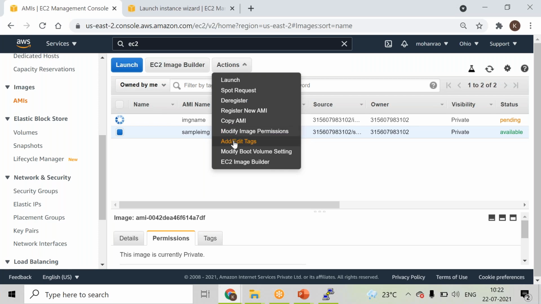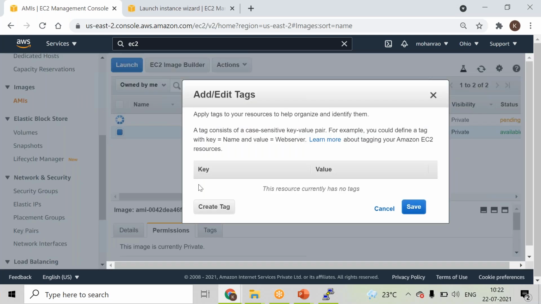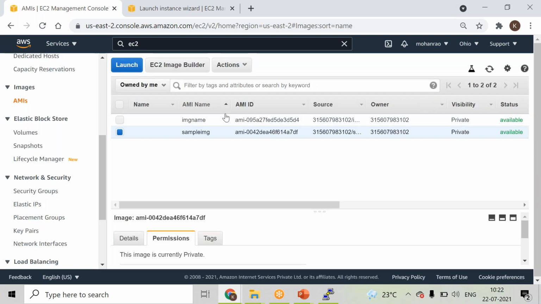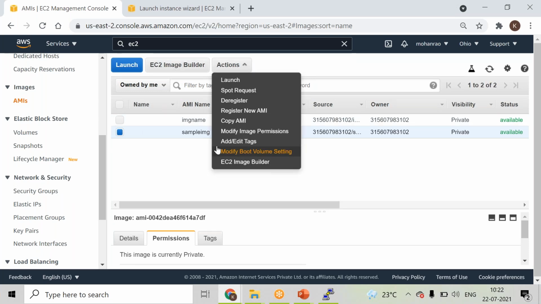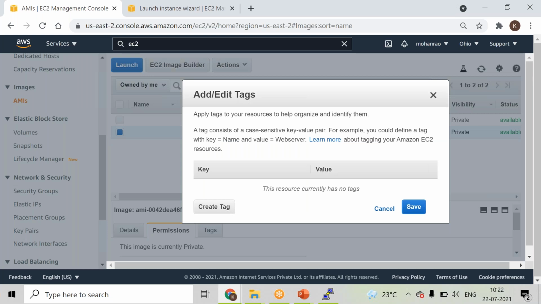And here you can see add or edit tags is nothing but simply, if you want to recognize this machine image, ikkada naku name ippudu em ledhu kada. So here if you see there is no name which I'm using, right? But I want to give an identity for that, saying okay, this is the purpose of this image. So then you can create the tag, right? The name you can give, and the value is what you are using this EC2 instance for, right?